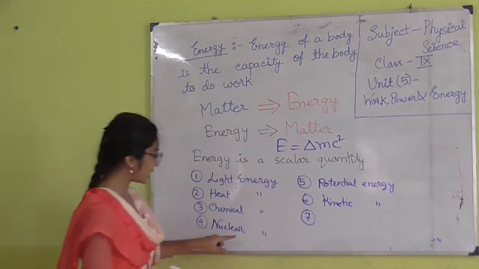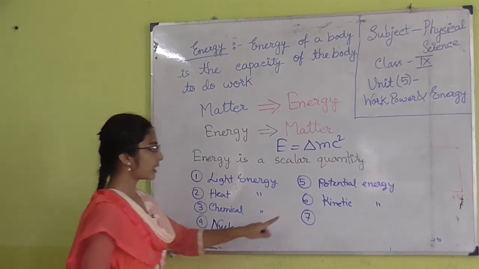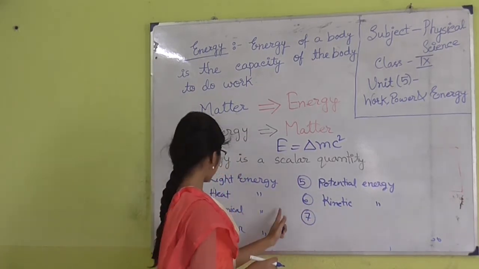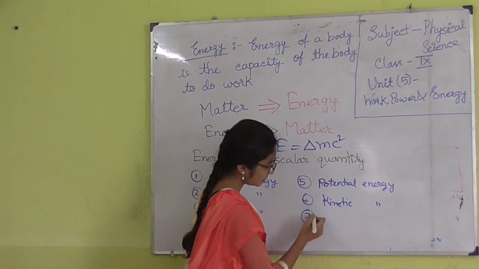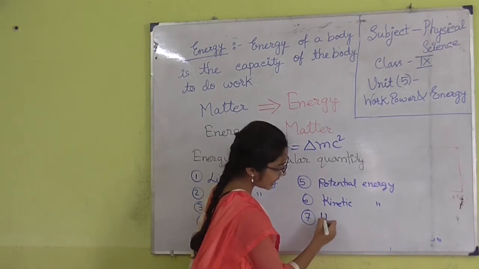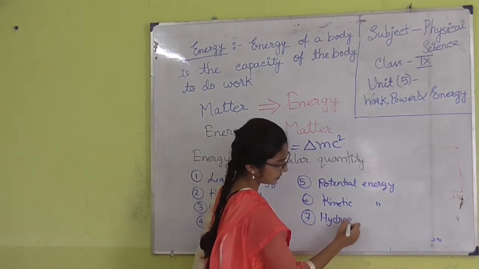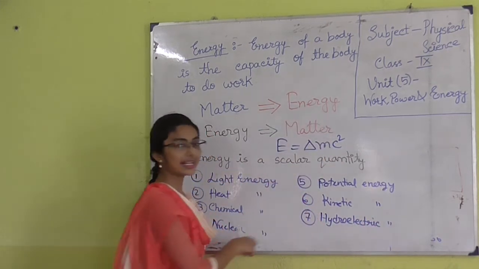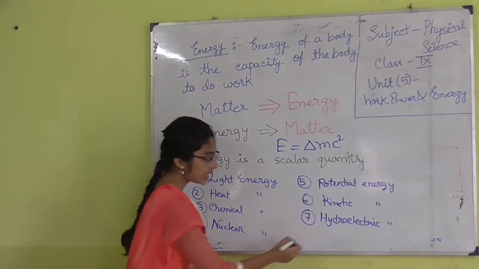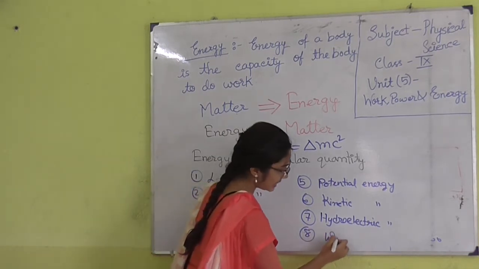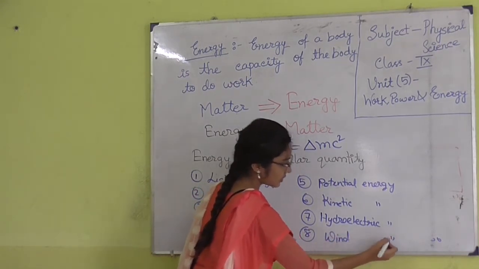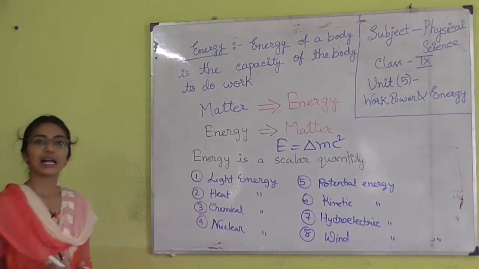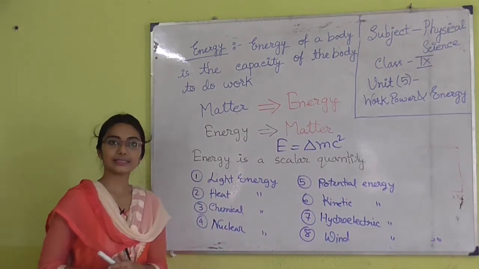Atomic energy or nuclear energy is just the same. Then kinetic energy, heat energy, light energy, and hydroelectric energy. Last is wind energy. So, these types of energies are present in our surroundings.